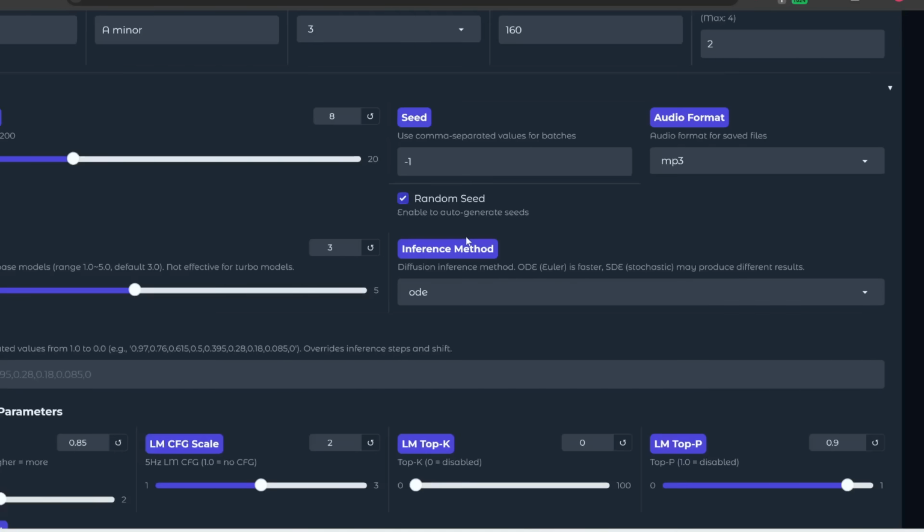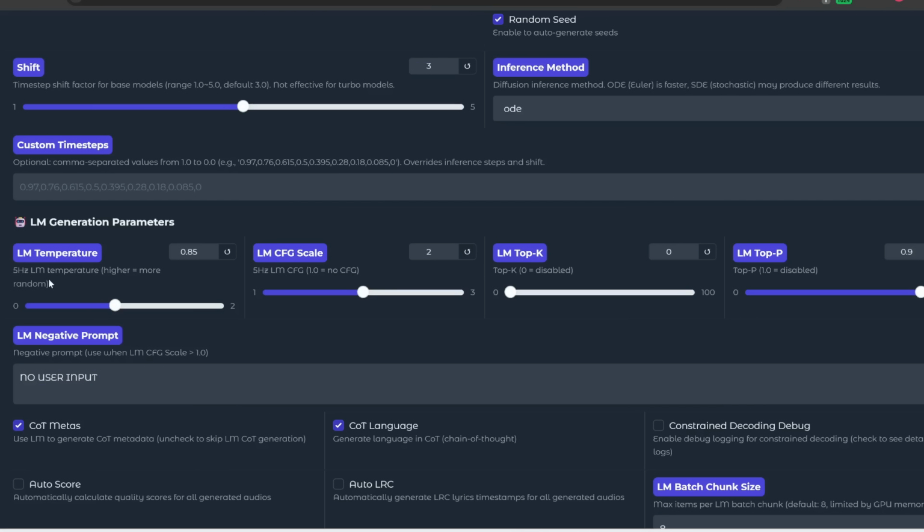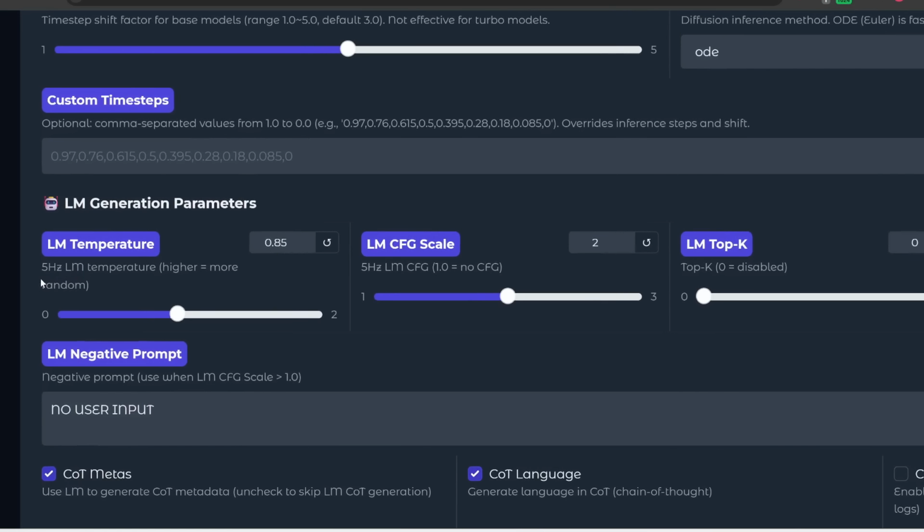And then here are some additional settings which you can adjust for this language model. Again, this is the model that is used for chain of thought thinking. This enhances your prompt, and it's supposed to improve the quality and coherence of your song. Now, there are several parameters you can tweak. This one, LM temperature, basically determines the randomness or creativity. So the higher the value, the more random or creative this is.